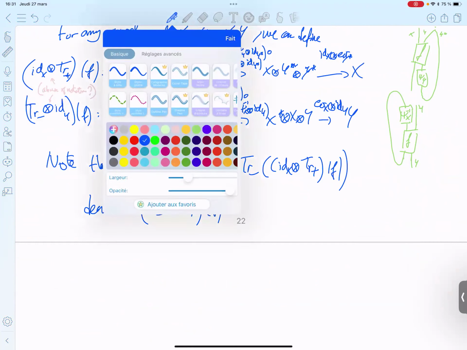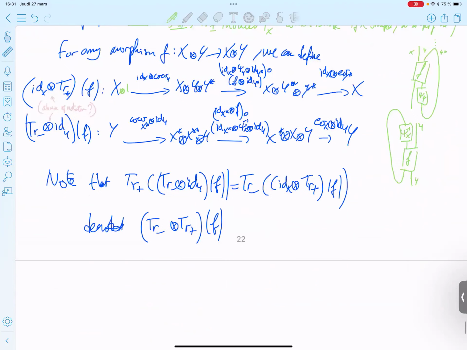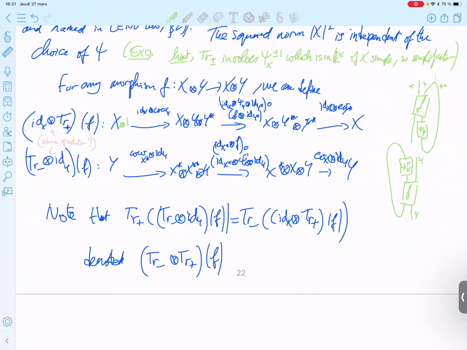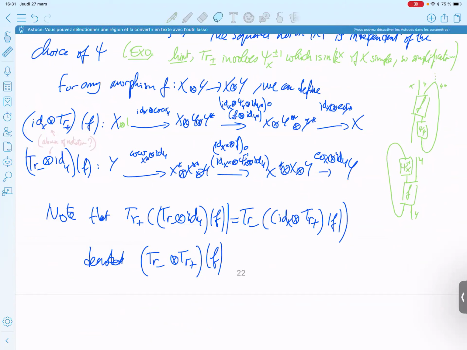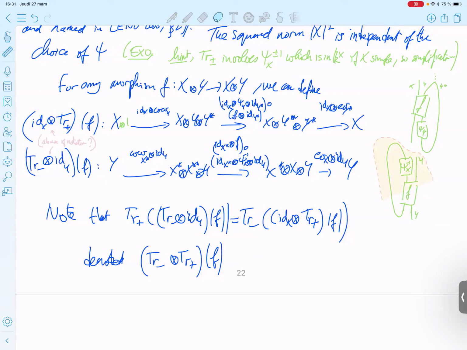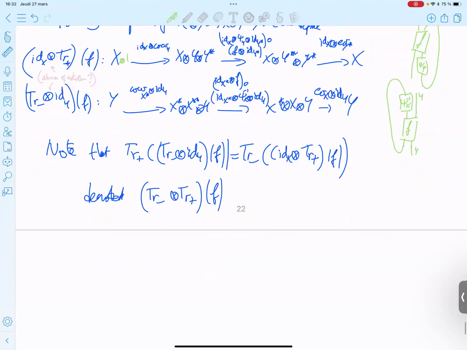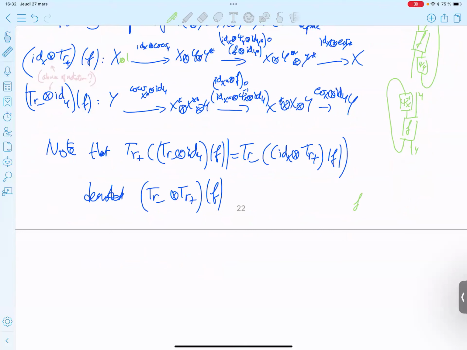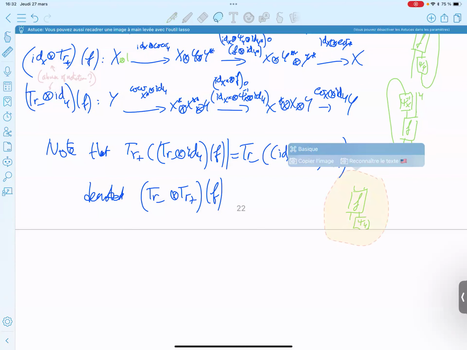So the picture is the following. Let me copy and paste this one. Put it here. Oh no, let me just write it like that. So it's small f. You have phi y. Oh, I need a little bit more space.